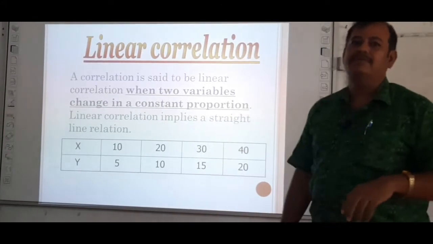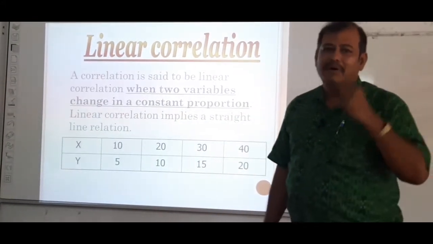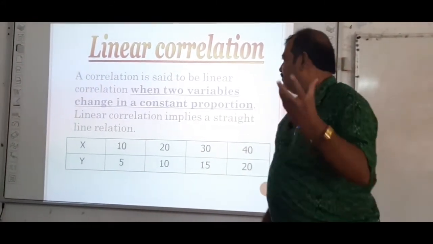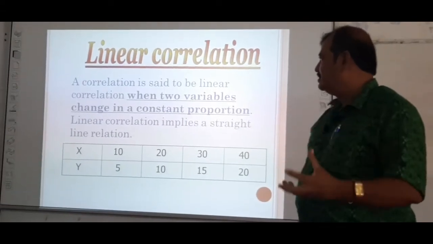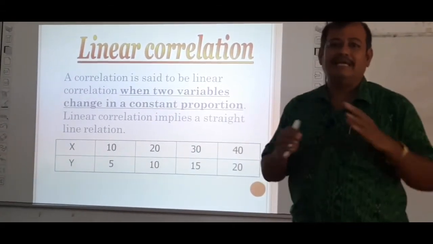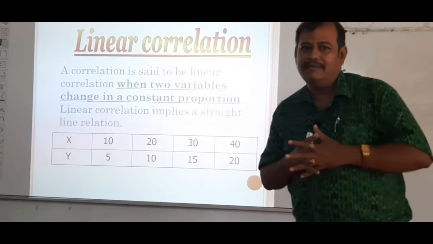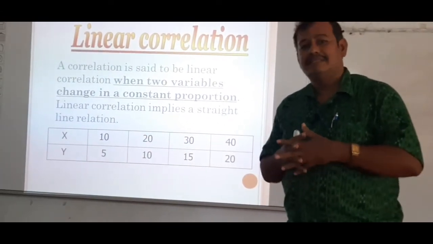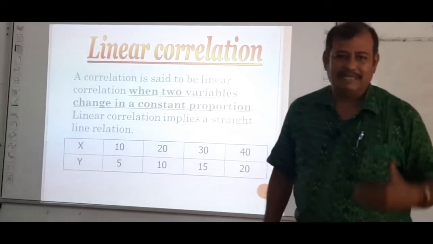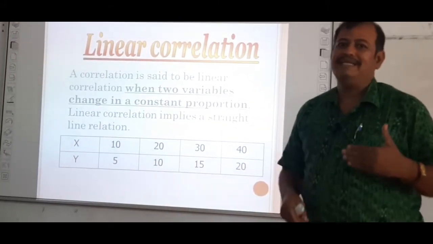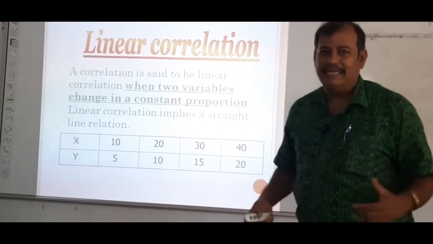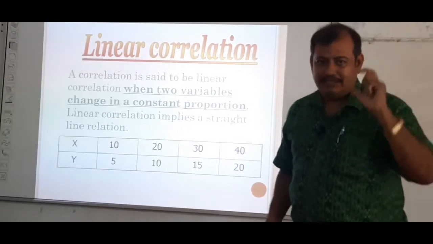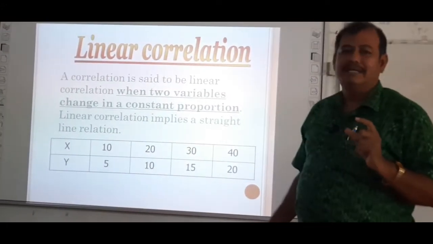Then next, linear correlation. A correlation is said to be linear when two variables move in the same proportion, means if one variable rises by 10%, the other variable also rises by the same 10%. If one is falling by 10%, the other will also fall by 10%. When the change is constant or in the same proportion, this is called linear correlation.